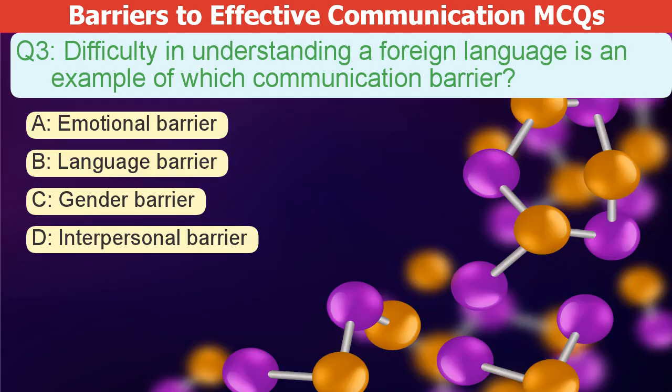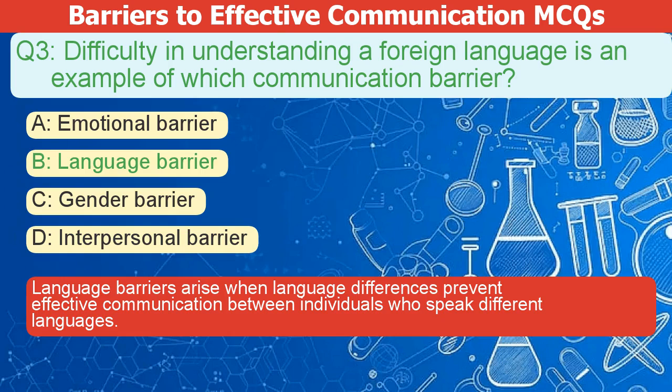Difficulty understanding a foreign language is an example of which communication barrier? A. Emotional barrier. B. Language barrier. C. Gender barrier. D. Interpersonal barrier. The correct answer is B. Language barriers arise when language differences prevent effective communication between individuals who speak different languages.